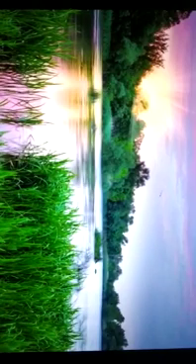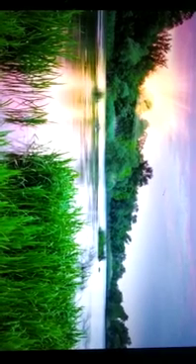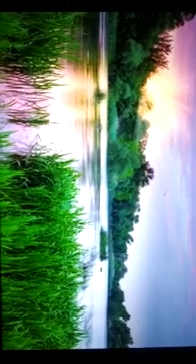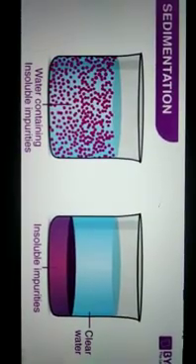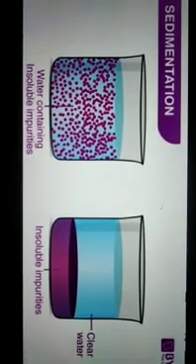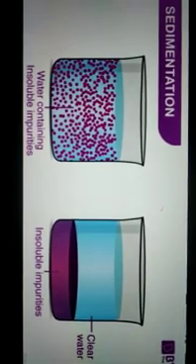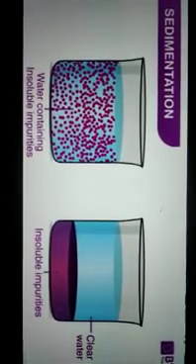Children, water from rivers, ponds and lakes has lots of impurities and is not safe to drink. There are some methods by which we can make the water clean for drinking purposes. They are sedimentation. It is allowing the impure water to stand for some time.